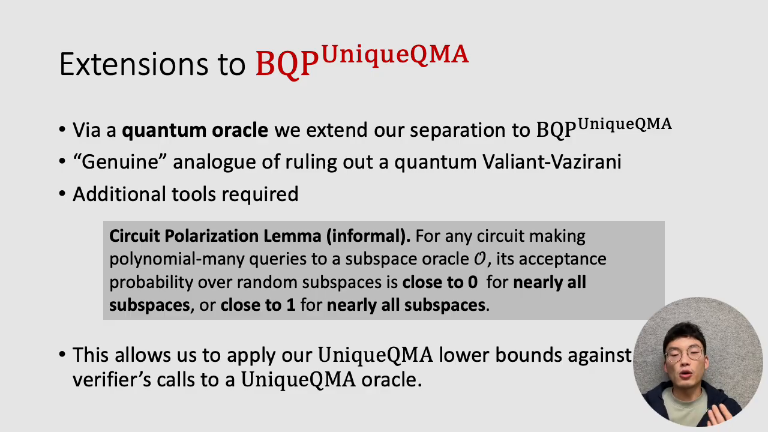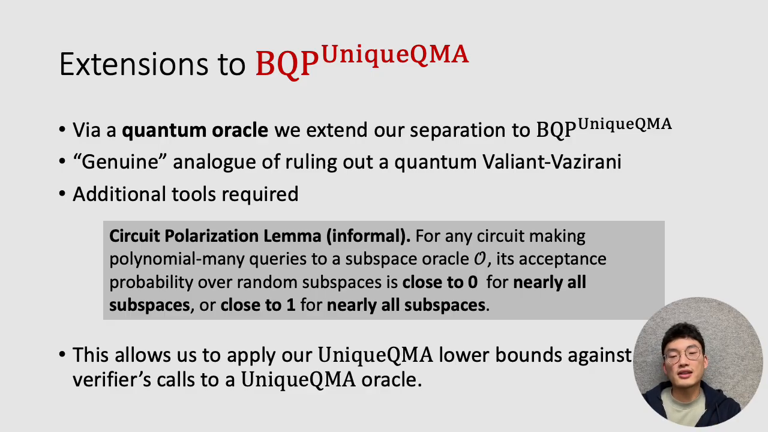However, this isn't exactly the only mechanism by which this verifier could work, right? You can imagine that the verifier only wants to make a little bit of progress on each call to the unique QMA oracle, and therefore we can't apply a lower bound to any single call. However, our circuit polarization lemma says that for any circuit making polynomial queries to a subspace oracle O, the acceptance probability is going to concentrate about 0 or close to 1.